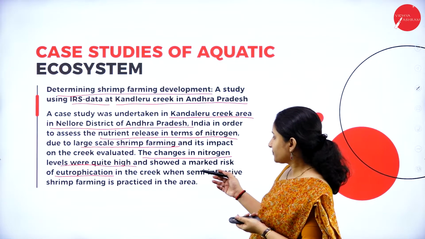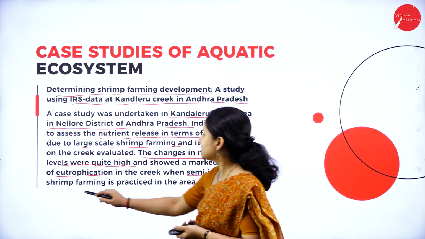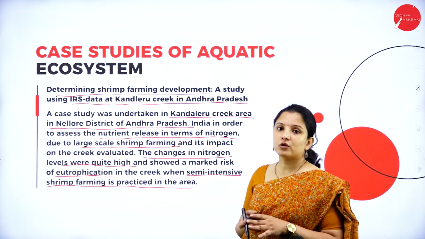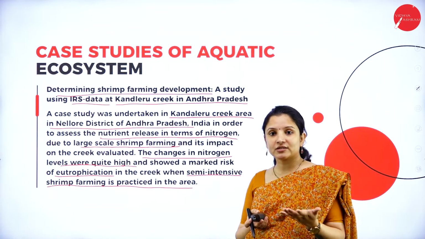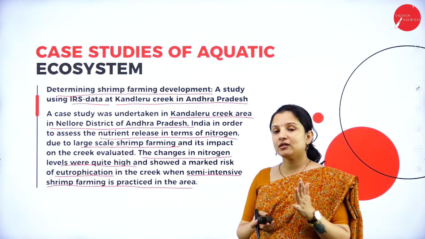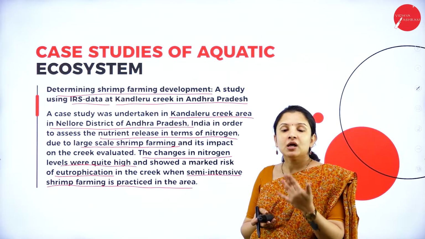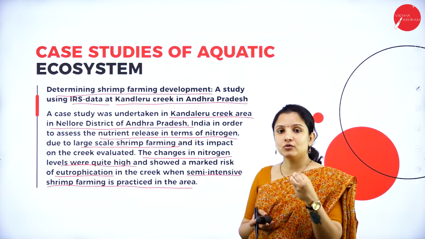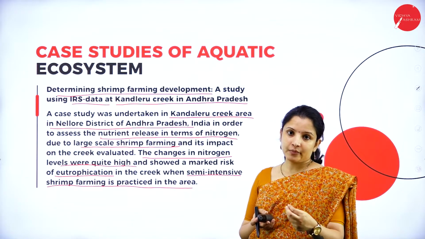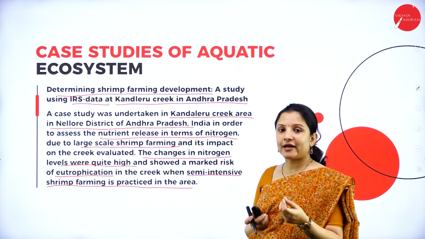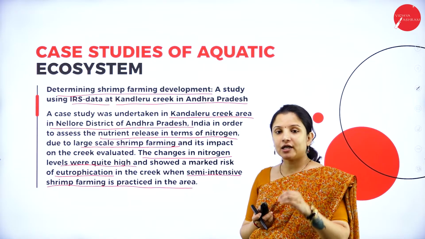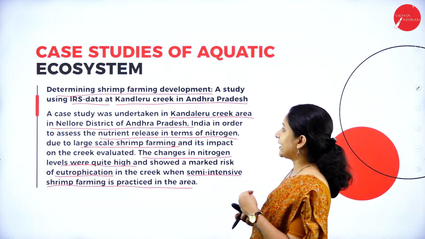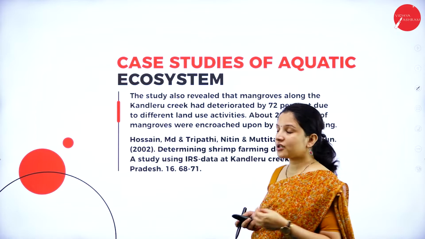And also, because of semi-intensive shrimp farming, eutrophication occurred. Shrimp farming was carried out on a larger scale. That is, they were not maintaining the quantity of shrimp that had to be let into the creek. Because of greediness to earn more money, they started going for intensive shrimp farming, which eventually led to an increase in nitrogen content, and that eventually led to eutrophication of that particular water body. So this was the finding they made in Kandleru Creek of Andhra Pradesh.